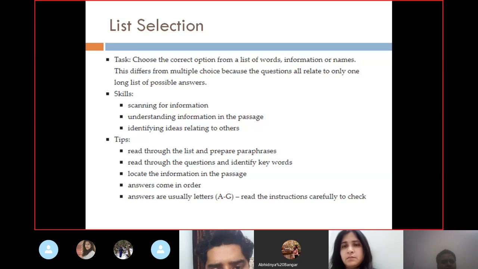So it is very simple because I would not categorize it into a different thing, it is list selection. You can forget about seeing this type of question because most of the time it is just like multiple choice question. So you'll be saying, sir, it is just like multiple choice, why have you given it a separate heading? I've given it a separate heading just to tell you that these many types of passages are there, though it is exactly the same as multiple choice.